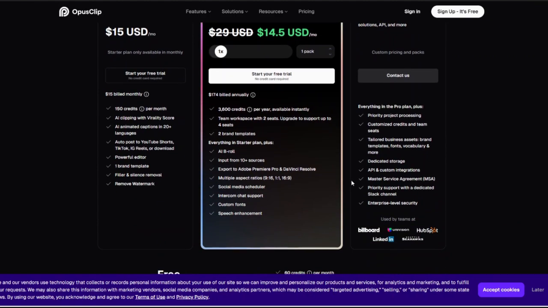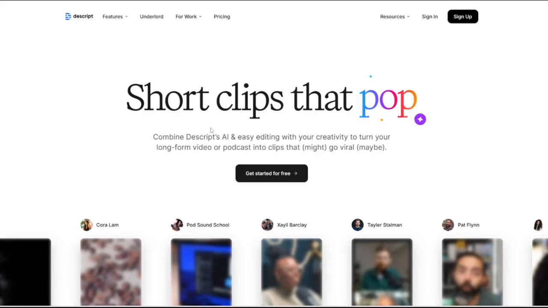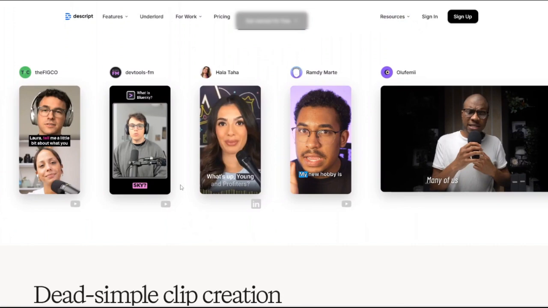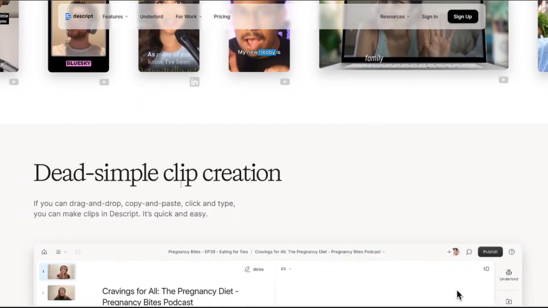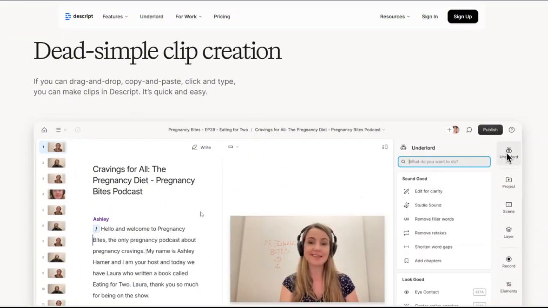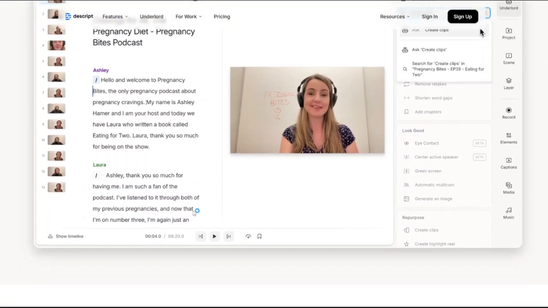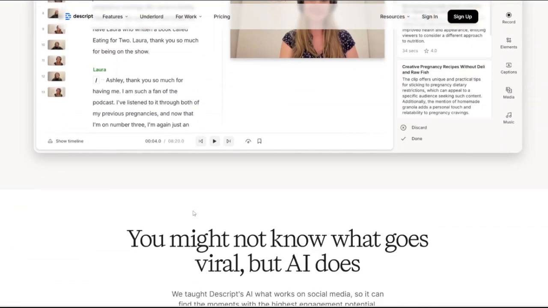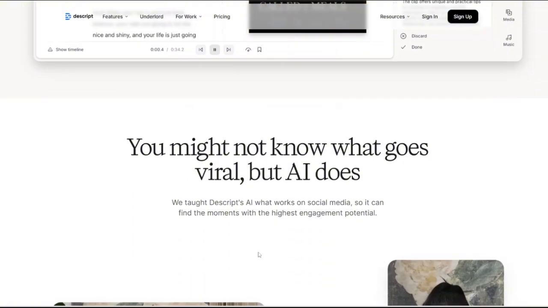Now let us talk about the pros and cons of using Descript and Opus. First, the pros of Descript. User-friendly interface, text-based editing, powerful AI tools, which includes filler word removal, overdub voice cloning, and studio sound enhancement. Collaboration features, which is great for team projects with real-time editing, and the screen recording and podcasting, which is an all-in-one platform for video and audio creators.